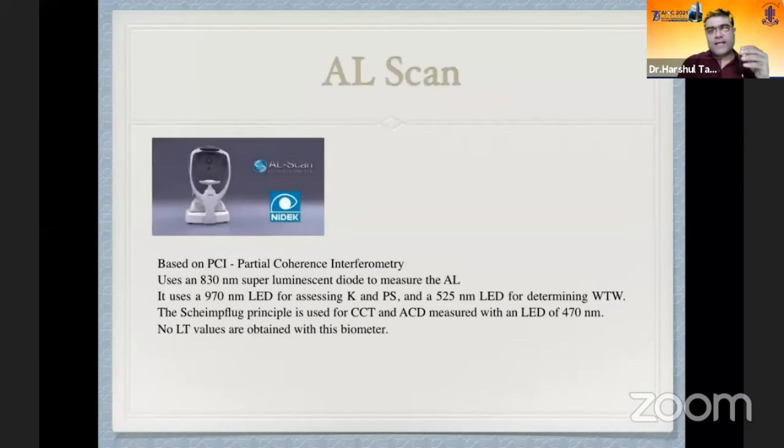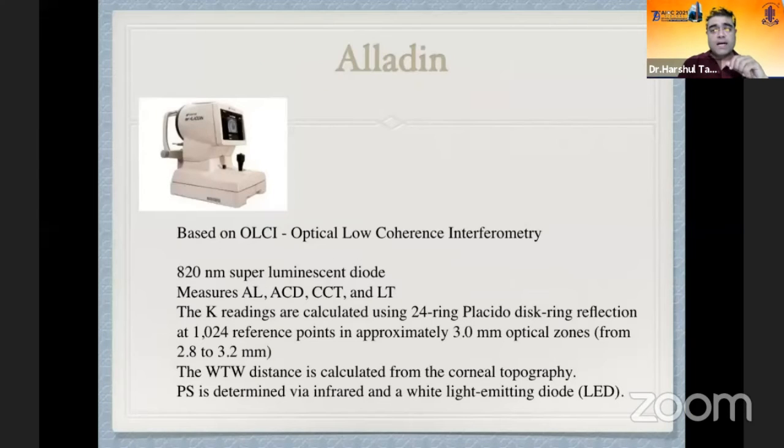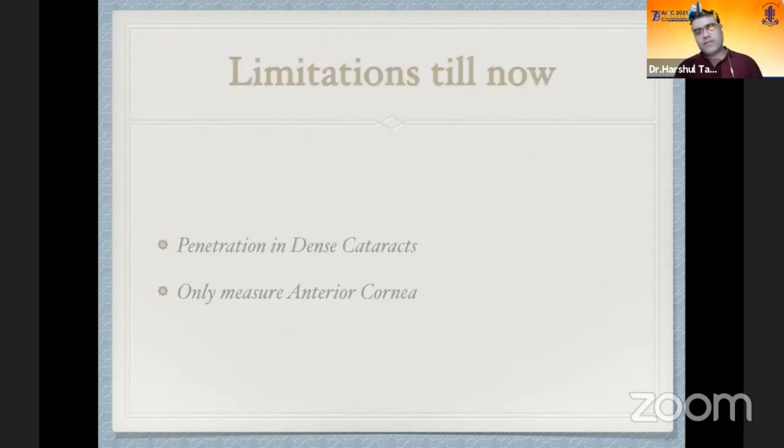So after that, AL scan was also introduced, which is also based on partial coherence interferometry. Aladdin again is based on optical low coherence interferometry. Now the limitations with these biometers: we overcame the problem of axial length accuracy with these biometers, and we came to know exact lens thickness, anterior chamber depth, and everything.